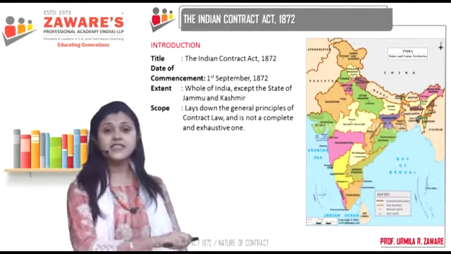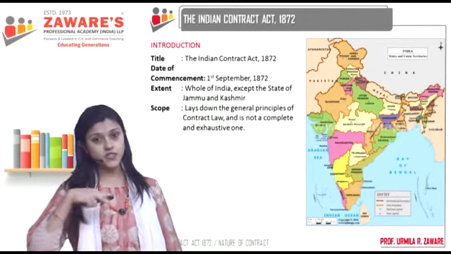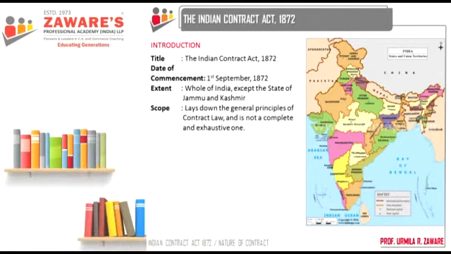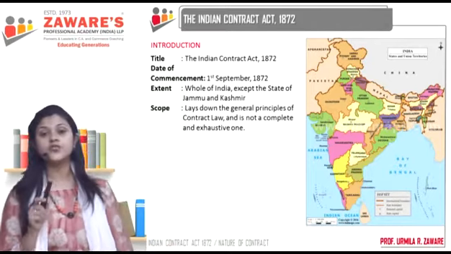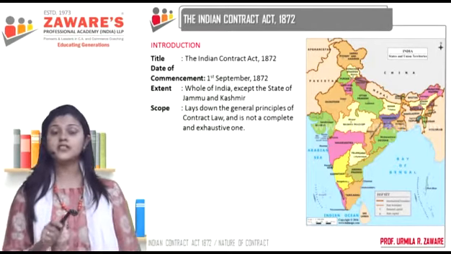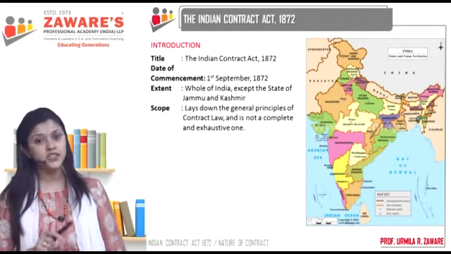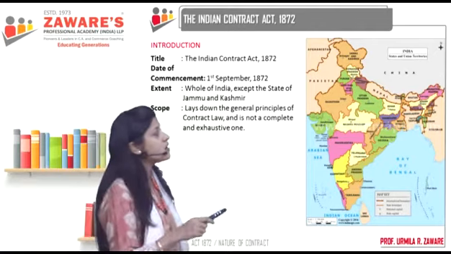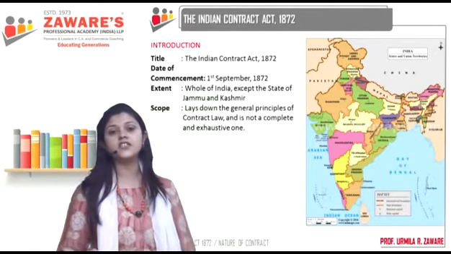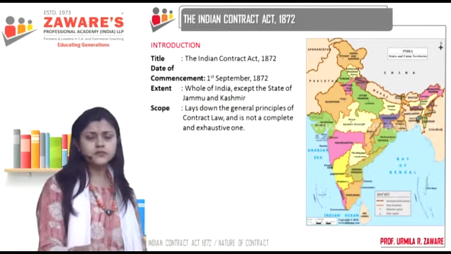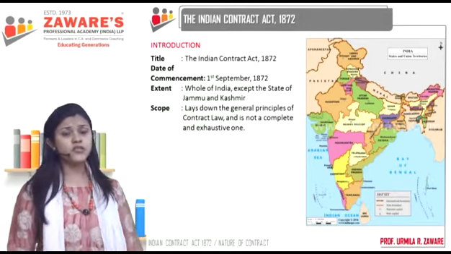What is its extent? Extent means the geographical boundaries where this law is applicable. This act is applicable to the whole of India except the state of Jammu and Kashmir. Now, why not Jammu and Kashmir? Because Article 370 of our constitution itself has given a special status to the state of Jammu and Kashmir. Therefore, most of these acts are applicable to the whole of India except the state of Jammu and Kashmir. So, does it mean that there are no contracts entered into in the state of Jammu and Kashmir?